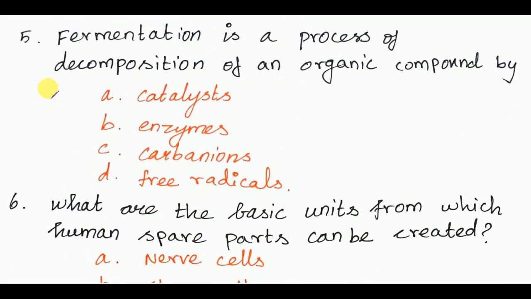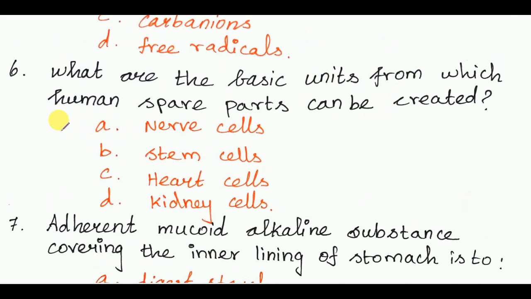Next, fifth question. Fermentation is a process of decomposition of an organic compound by? The answer is option B, enzymes. Next, sixth question. What are the basic units from which human spare parts can be created? The answer is option B, stem cells.